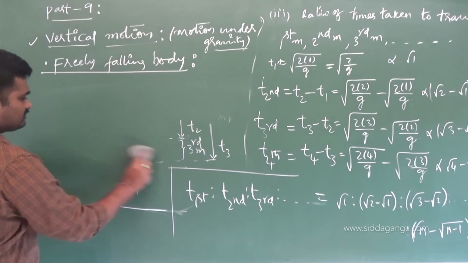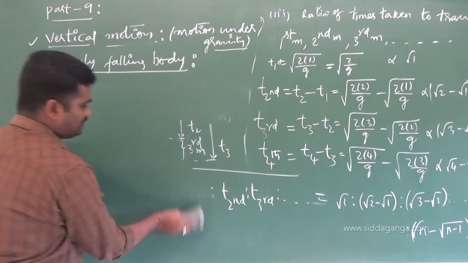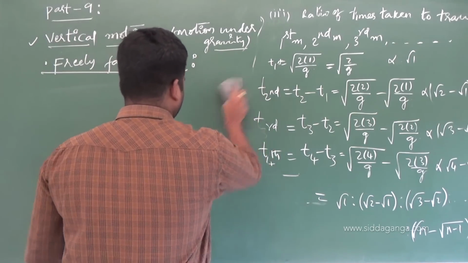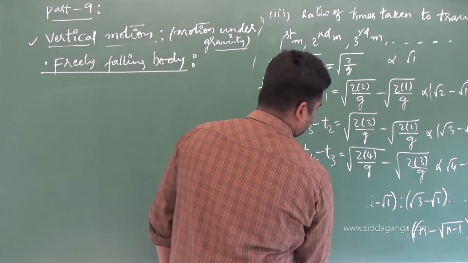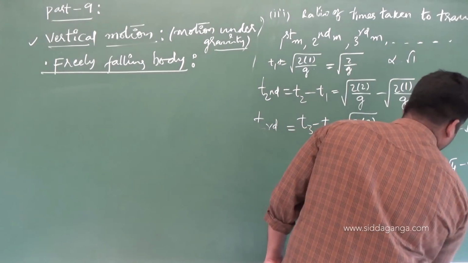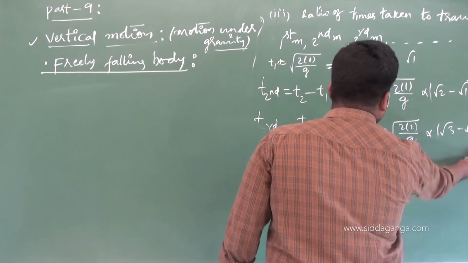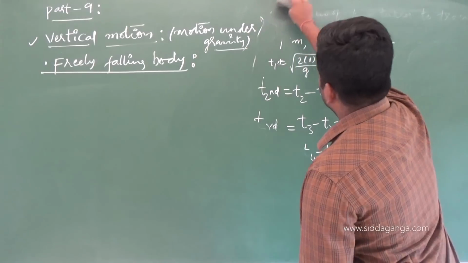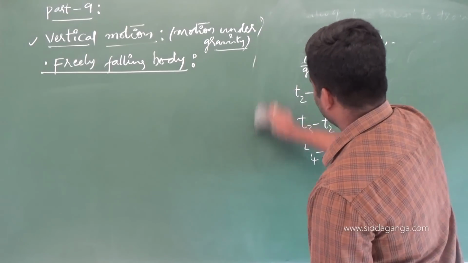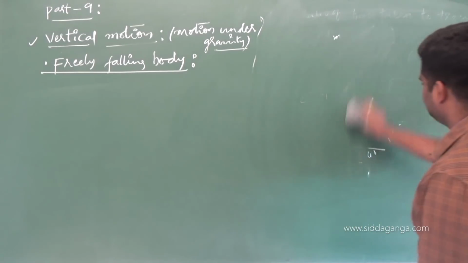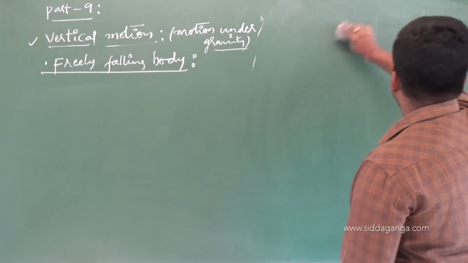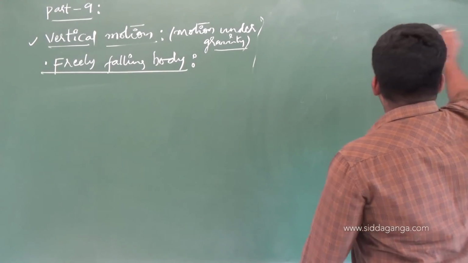A few more we will discuss by the time we solve the problems. We are going to come across some more points related to that, we will see. Next, these are the points about the freely falling body.